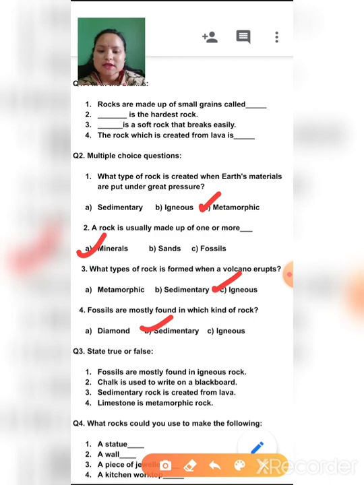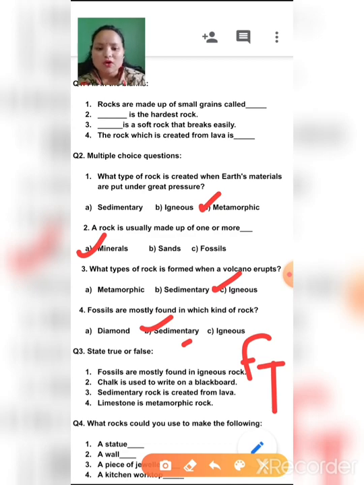Now question three, state true or false. Fossils are mostly found in igneous rock. False. Fossils are found in sedimentary rock. Chalk is used to write on a blackboard. True. Sedimentary rock is created from lava. False. Sedimentary rock is created from lava? No, it is created from sediments. Limestone is metamorphic rock? False. Limestone is sedimentary rock.